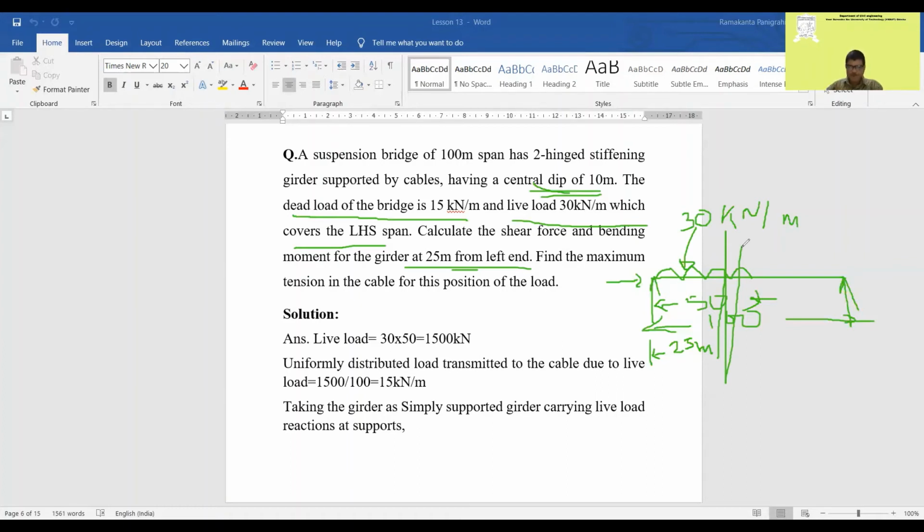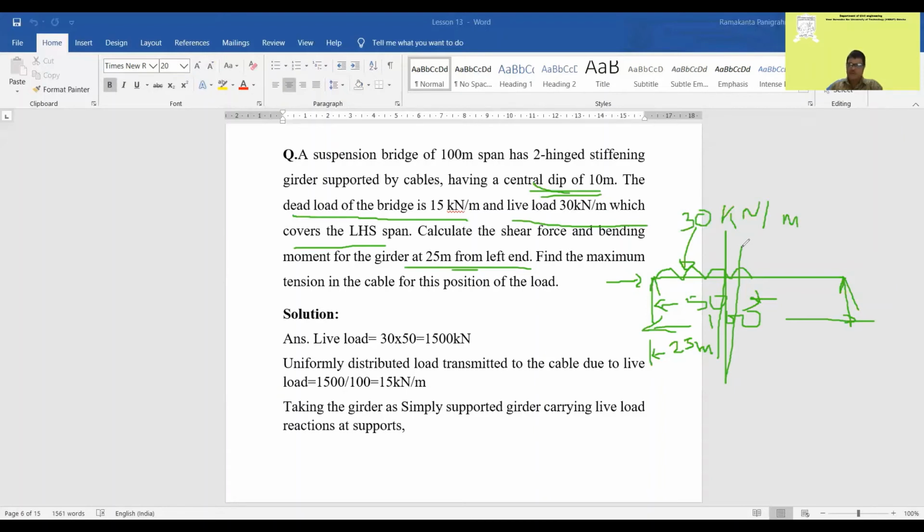So directly the dead load and live load are given. Sometimes the dead load will be given as 5 kilonewton per meter square, but at the same time it must give the width. The width of the span must be given so that you can multiply with the width of the span. Now the road width, the width of the roadway, is given.